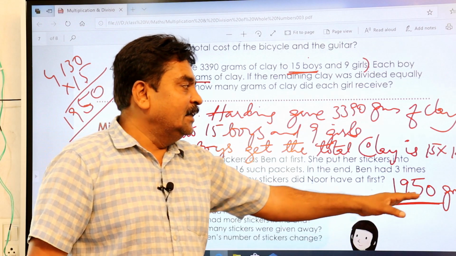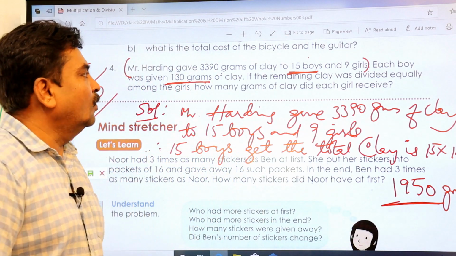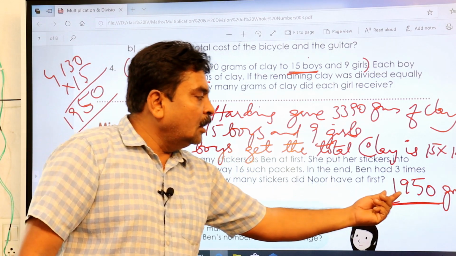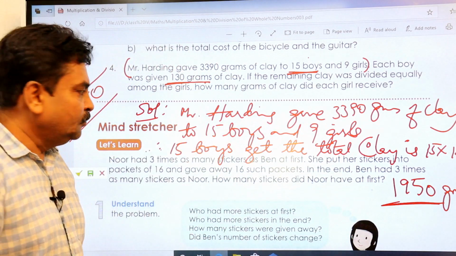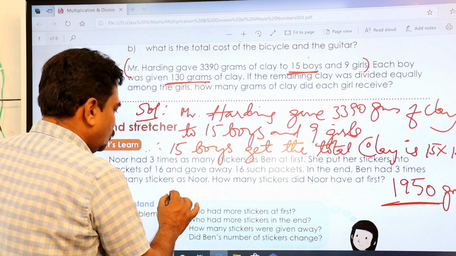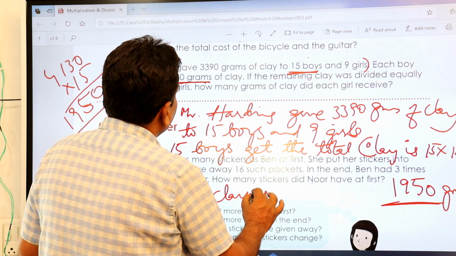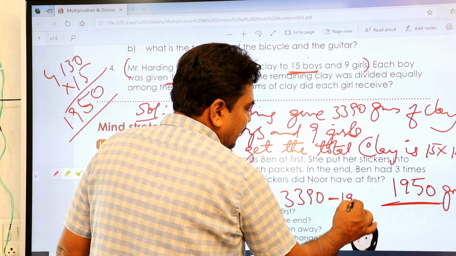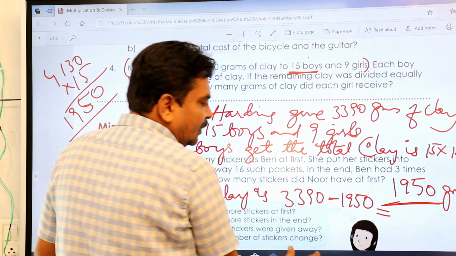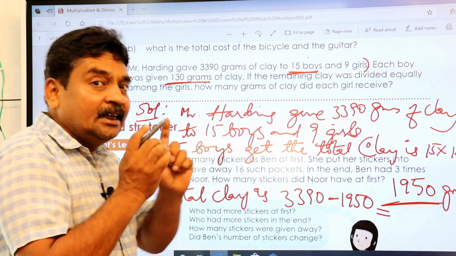How much? 1950 grams. Now you subtract this from the total clay given. What is the total clay given? Total clay is 3,390 minus 1950.